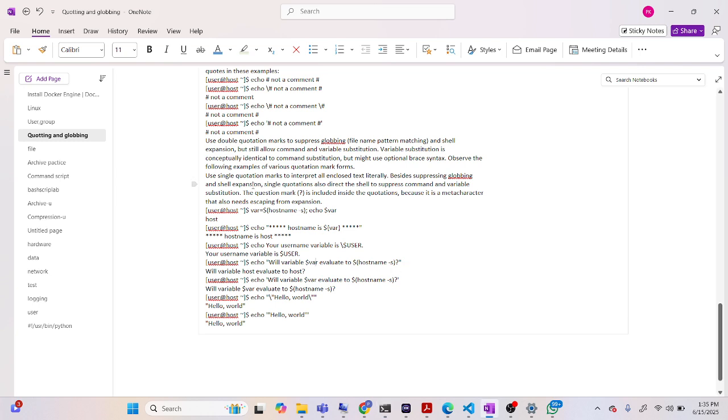Now coming to the single quotation mark, which interprets all enclosed text literally. Besides suppressing globbing and shell expansion, single quotation also directs the shell to suppress command and variable substitution. Okay, let's start it practically.